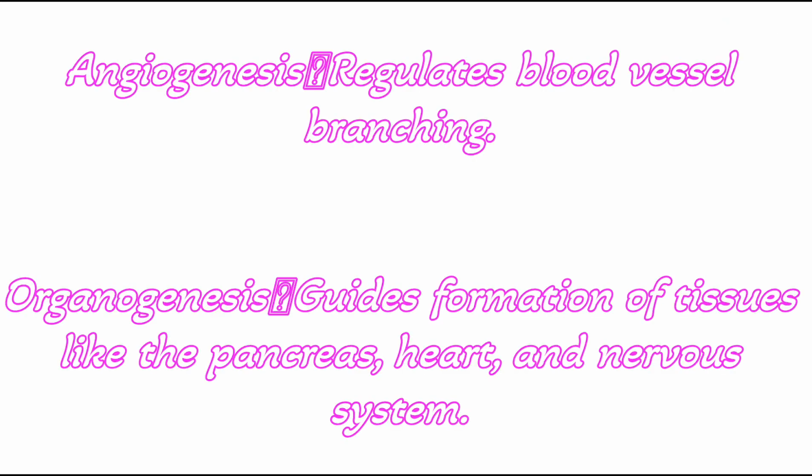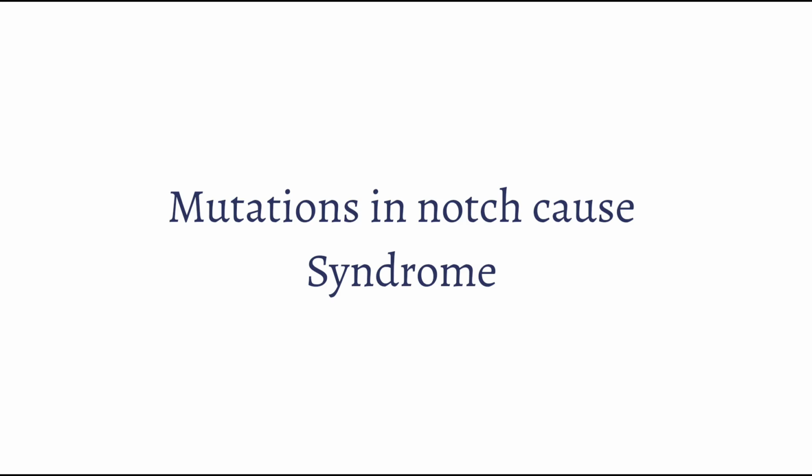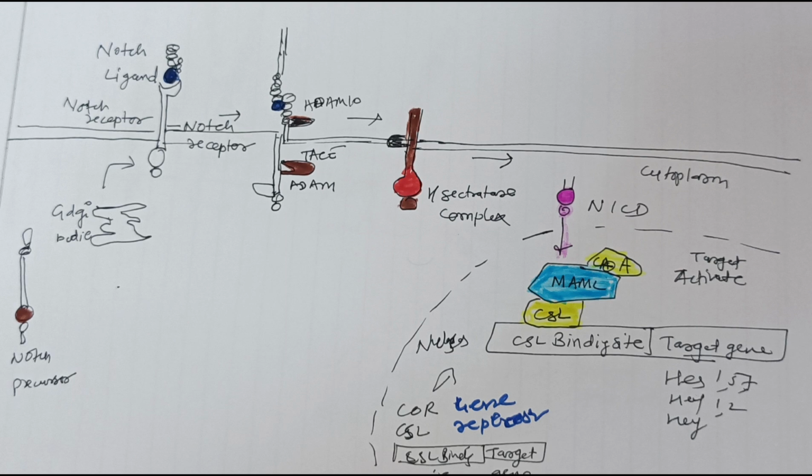And in the process of angiogenesis, it regulates blood vessel branching. And in organogenesis, it guides the formation of tissues like the pancreas, heart, and nervous system. So it has some clinical and research relevance. For cancer, aberrant Notch signaling is implicated in T-cell leukemia and breast cancer, etc. In congenital disorders, mutations in Notch components can cause various syndromes. In regenerative medicine, it is also critical and important for stem cell based therapies.